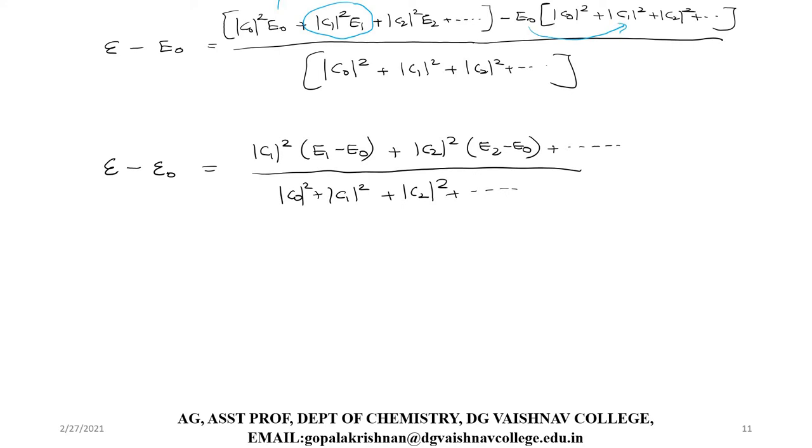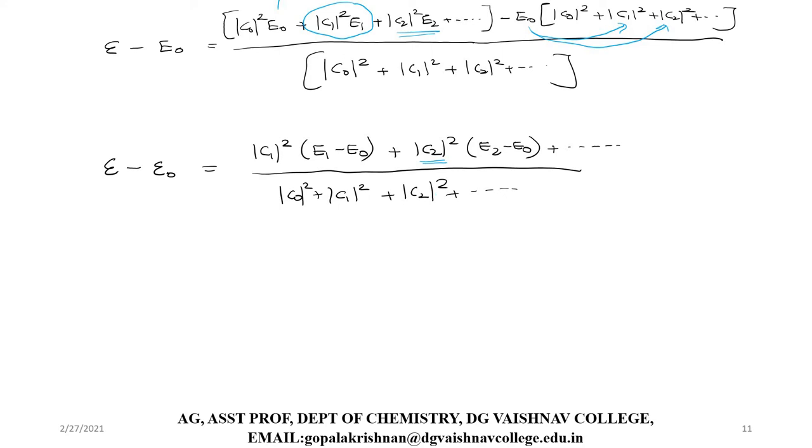Okay, so if you take modulus of C1 square as common, then you can write it as E1 minus E0. Similarly, the third term of the first bracket is modulus of C2 square into E2, whereas the third term in the second bracket is modulus of C2 square into E0. So if you take modulus of C2 square as common, you will get E2 minus E0. Similarly, you can have many terms like this, and the denominator we have this.